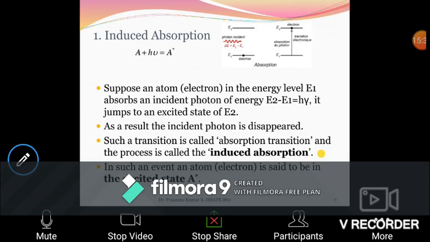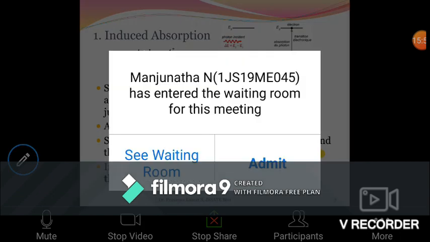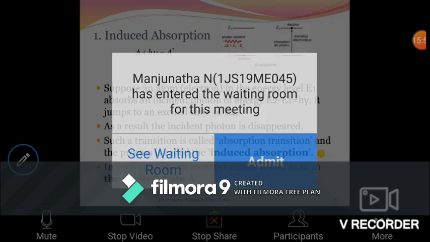So now we have three probable processes when light is incident on a material. The first one we call induced absorption. Look at the diagram on the right top corner, I will use it to explain absorption and emission. I use two energy levels, E1 and E2, to make our understanding easier.